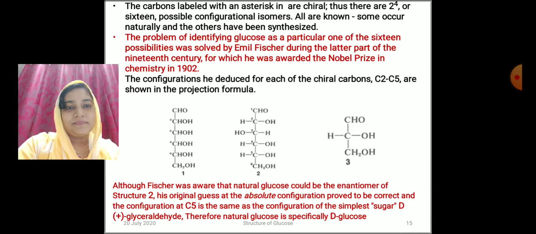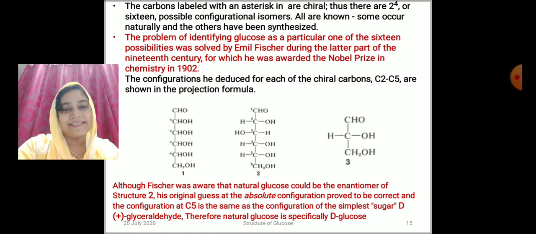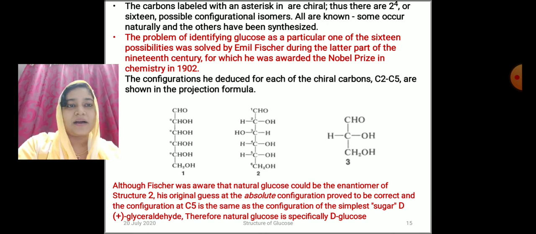Then, among the 16 possibilities, this was solved by Emil Fischer during the later part of the 19th century, for which he was awarded the Nobel Prize in Chemistry in 1902.